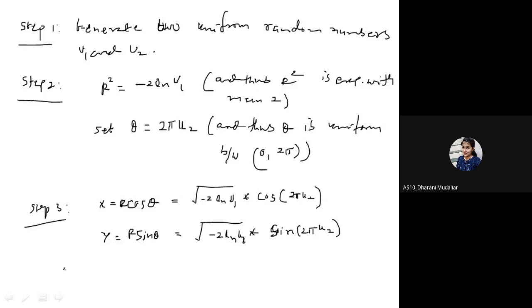This will give xy, that is a pair of random numbers from normal distribution. So suppose if you wish to generate 50 random numbers from normal, how many pairs do you have to generate? You have to generate 25, because each time it will generate a pair of random numbers.